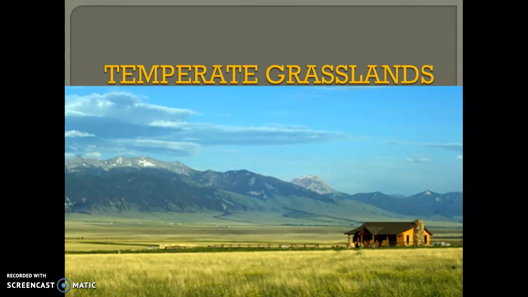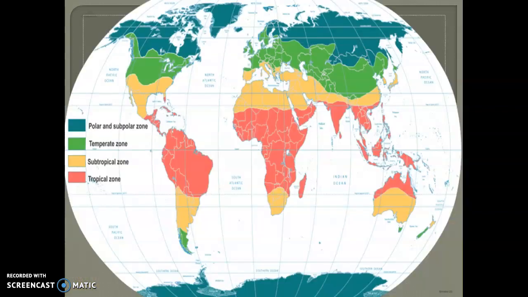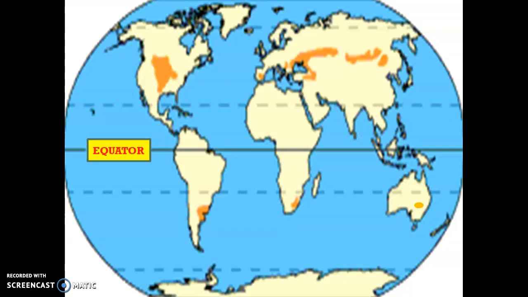And also, when we hear the term grasslands, we can automatically conceptualize that the vegetation types are largely encompassed by grasses. Now, in this particular map, we could actually see that temperate areas can be found in both the northern and the southern hemisphere. But to get a better and more specific understanding of it all, let us look at these particular areas colored in orange.